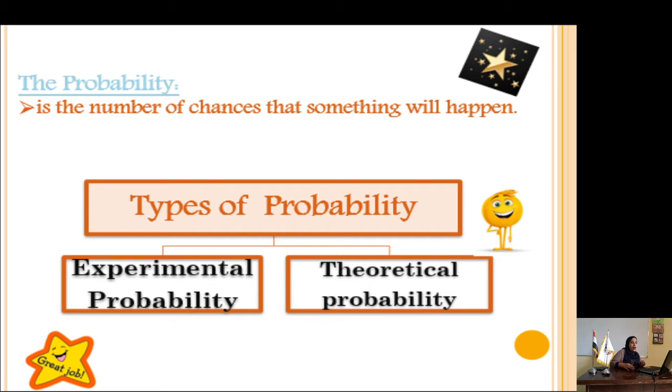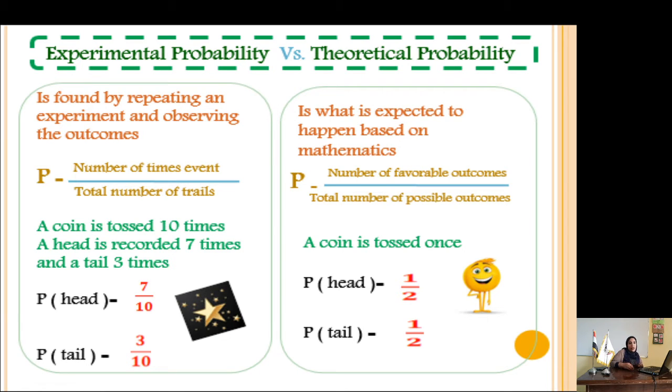Event: any subset of the sample space. What is the event to have head? Head here is an event. What is the event of when you go to the school trip? It's an event. Prediction of an event: to get this prediction, we multiply the probability of the event by the number of trials. When you get the probability half, you make this number of trials 30 times or 100 times. You multiply the probability of this event by the number of trials, and you get the prediction of this event.